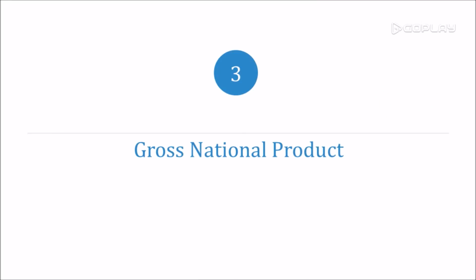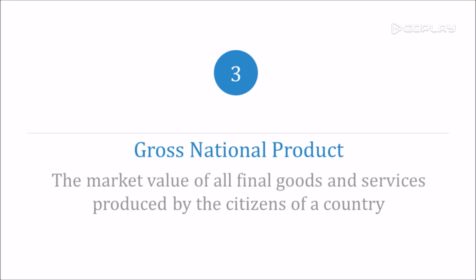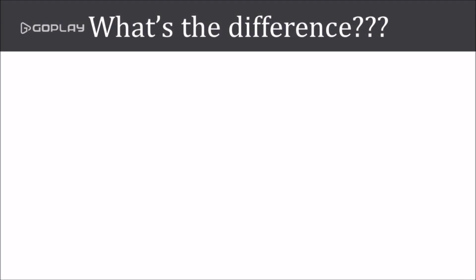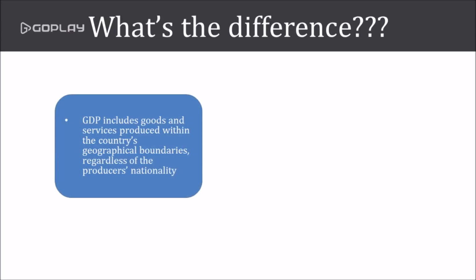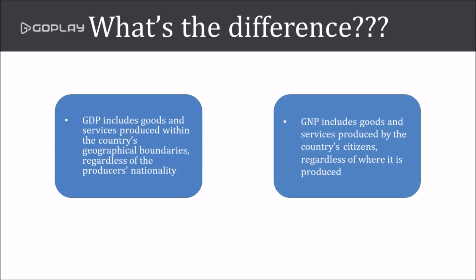Apart from GDP, we can also use the GNP, Gross National Product, to gauge national income. GNP is defined as a market value of all final goods and services produced by the citizens of a country. The definition of GDP and GNP may sound similar, but you need to know the key difference. Let's compare the definitions side by side. I hope you realize that GDP counts goods and services produced within the country's geographical boundaries, whereas GNP counts goods and services produced by the